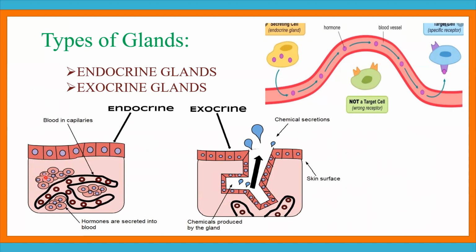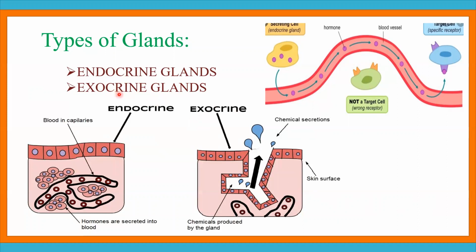Endocrine glands are those glands which have no ducts. They release their secretions directly into the bloodstream. Blood carries the hormones to the target organs or the tissues upon which these hormones act.